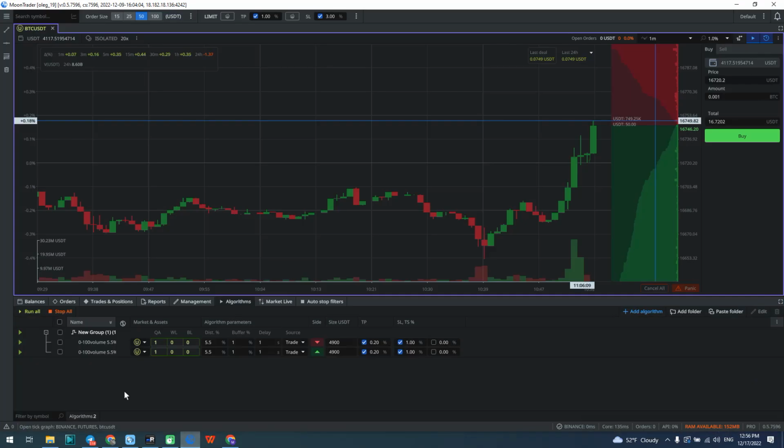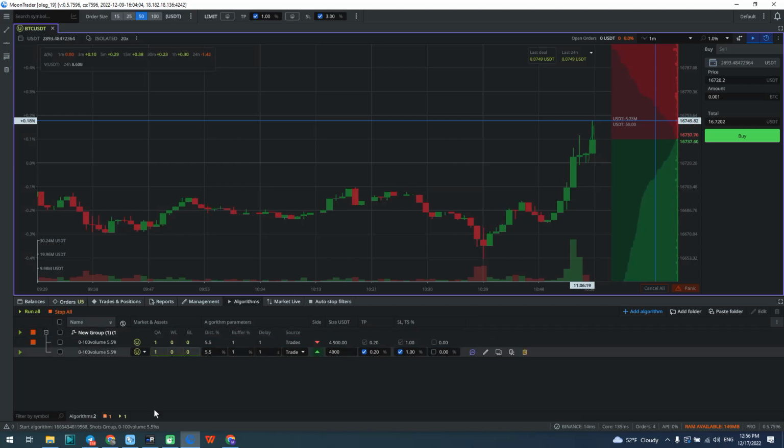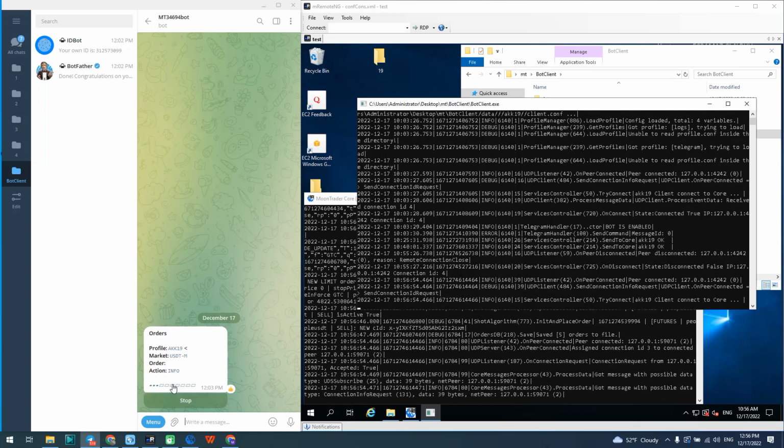We can also see the placed orders. In the Take Profit Stop Loss list, we can add the parameters of Take Profit and Stop Loss orders, and immediately we can close positions using Panic.